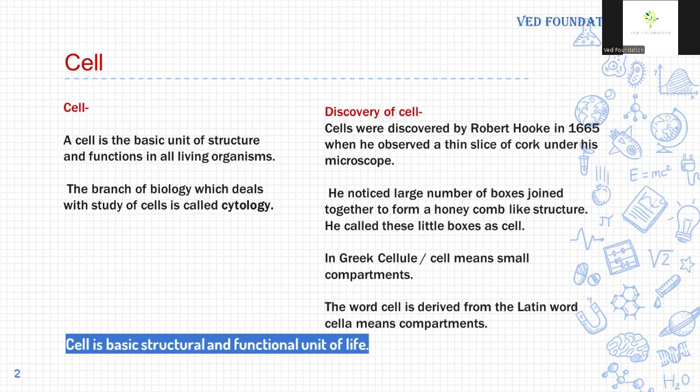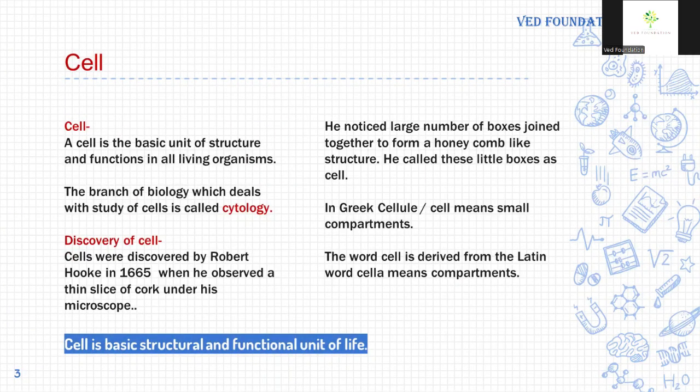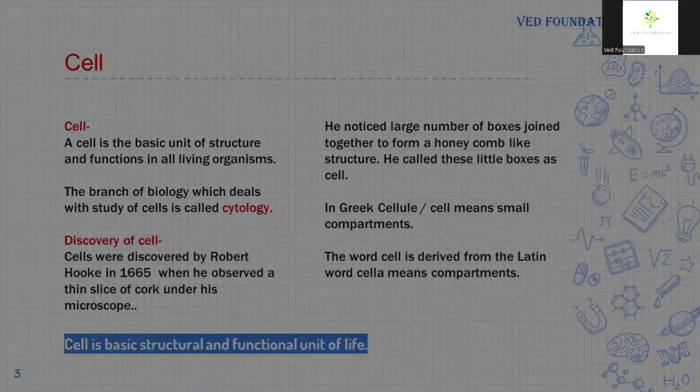Discovery of cell. Cells were discovered by Robert Hooke in 1665 when he observed a thin slice of cork under his microscope. He noticed a large number of boxes joined together to form a honeycomb-like structure, and he called these little boxes cells. In Greek, cellulae or cell means small compartment. The word cell is derived from the Latin word cella, and cella means small compartment. Cell is the basic unit of structure and function in all living things.